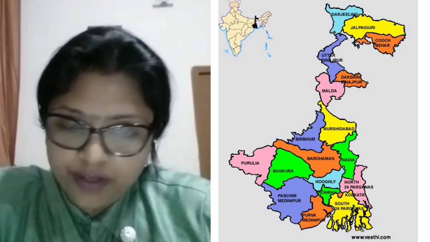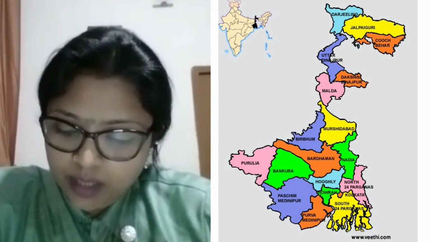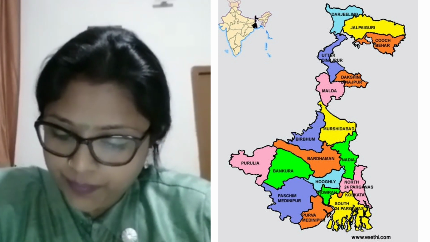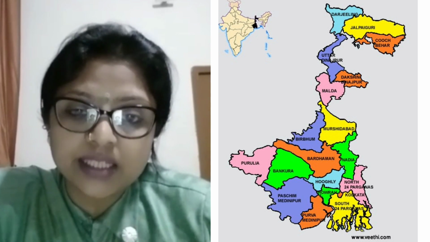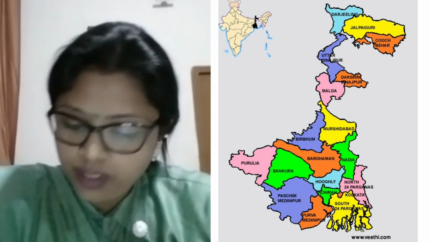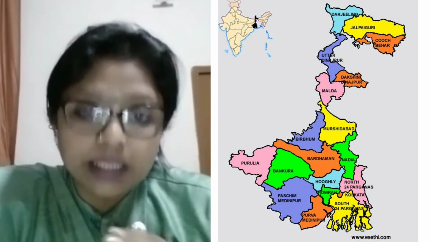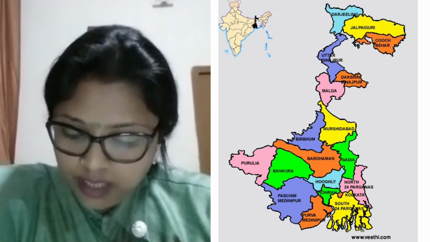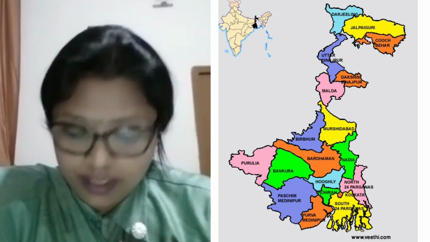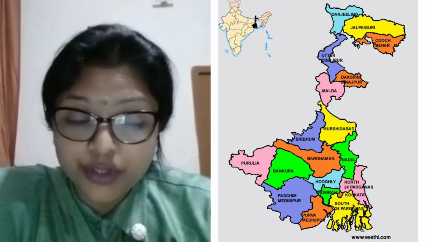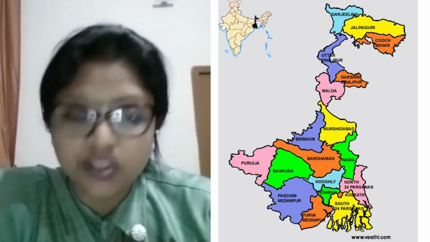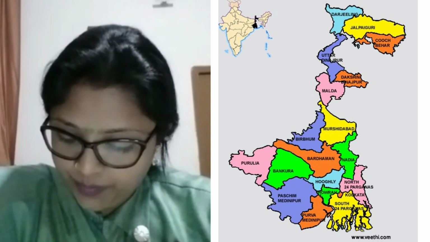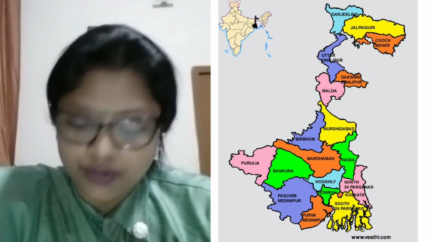And the famous cities are Bardhaman, Jalpaiguri, and Durgapur. Kolkata, being a metropolitan city, the capital city of West Bengal, was formerly, that is, earlier known as Calcutta. It is the second largest city of India. During the British rule, till 1911, it was the capital of India. But afterwards, it was changed to New Delhi. And it is situated on the banks of the river Hooghly.